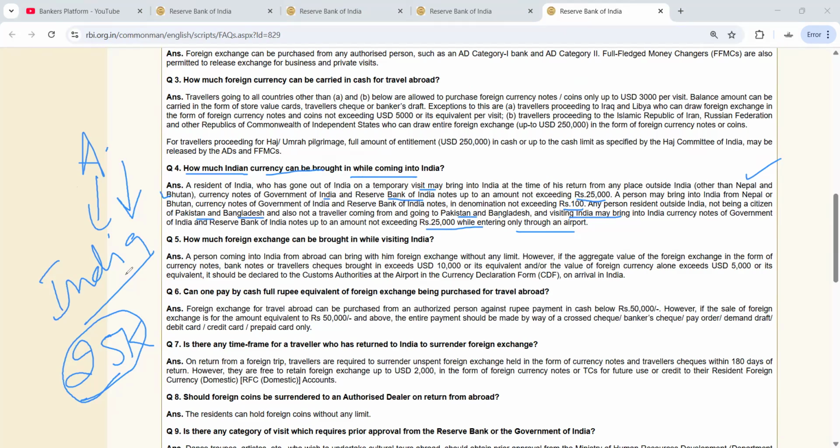So you can remember that 25,000 is the amount that any person can get from abroad to India. And if it is Nepal and Bhutan, then you have to remember that he can also bring an amount, but denomination should not be more than 100 rupees.